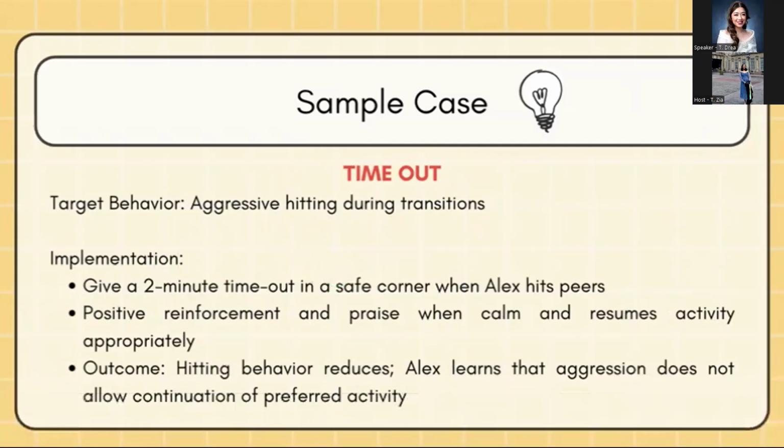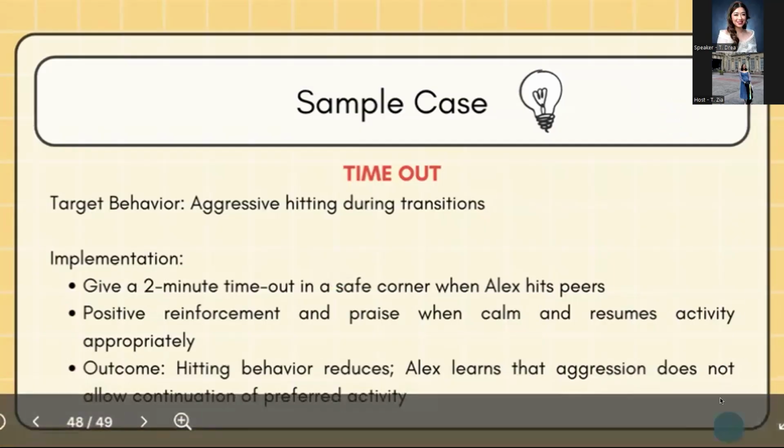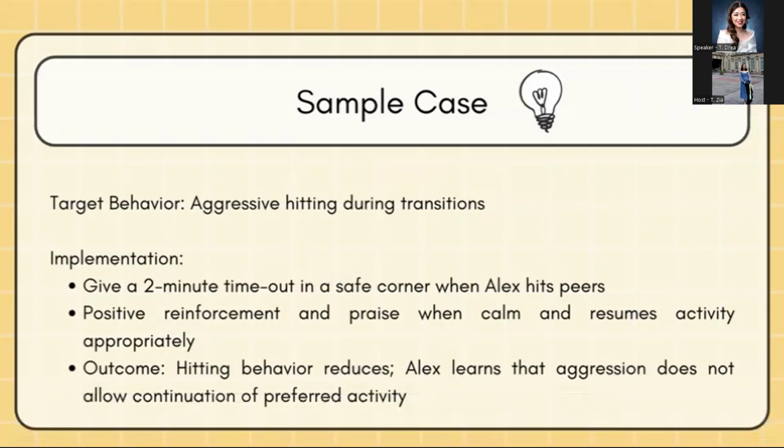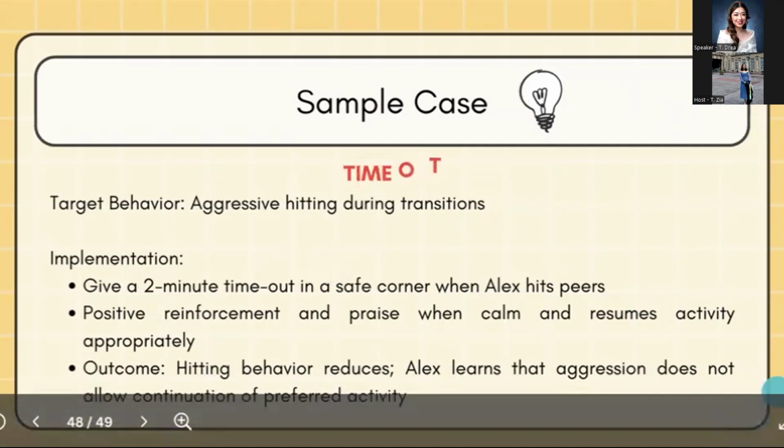So the outcome is that the hitting behavior will reduce and Alex learns that aggression does not allow continuation of the preferred activity. Sorry. I saw your answers. Yes, correct, it is timeout. Okay, so key takeaways.